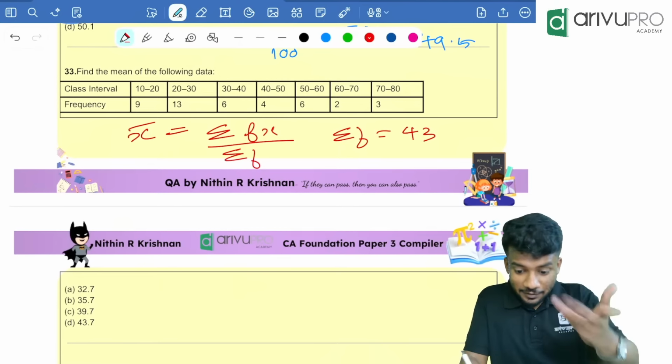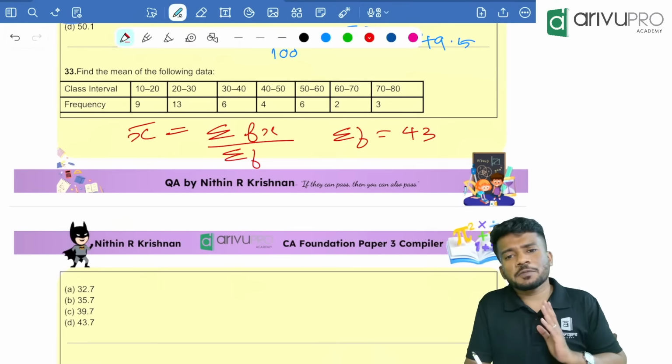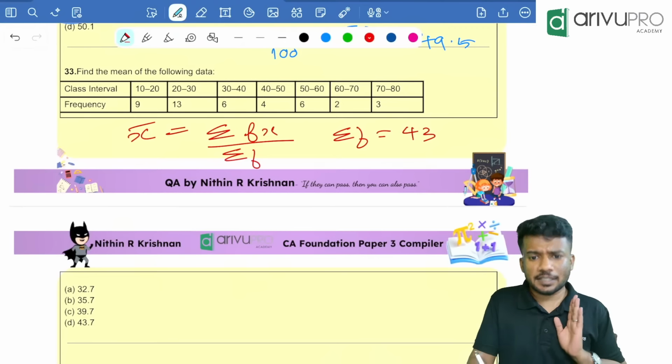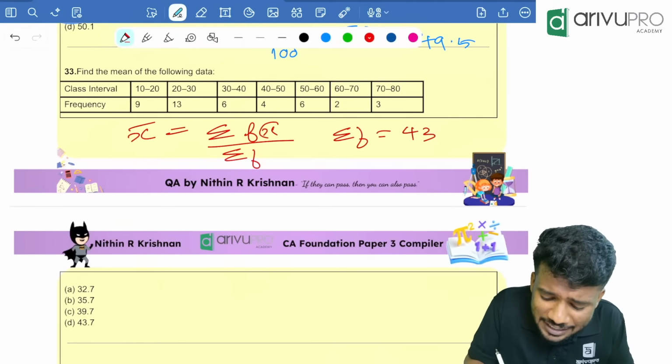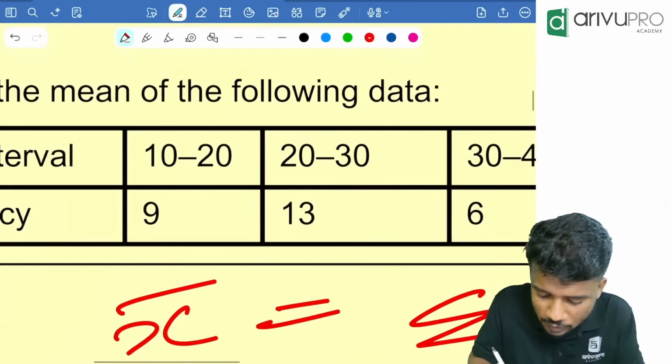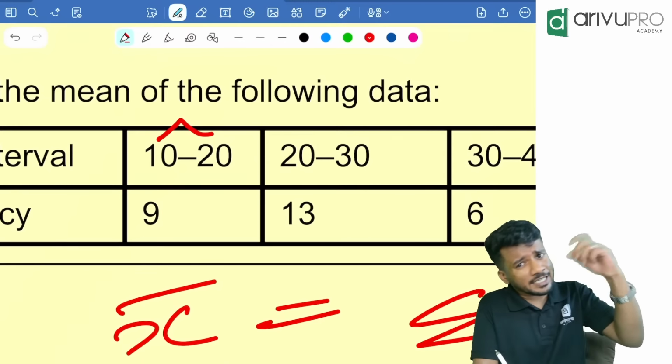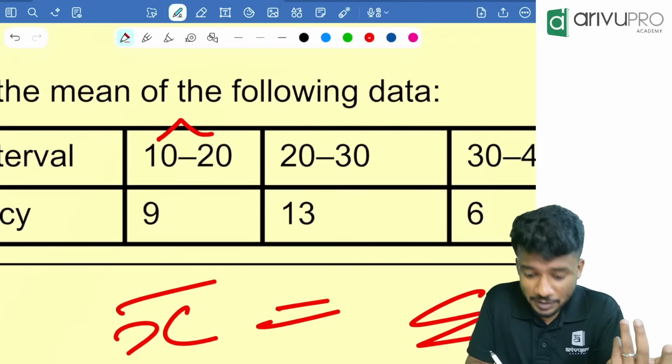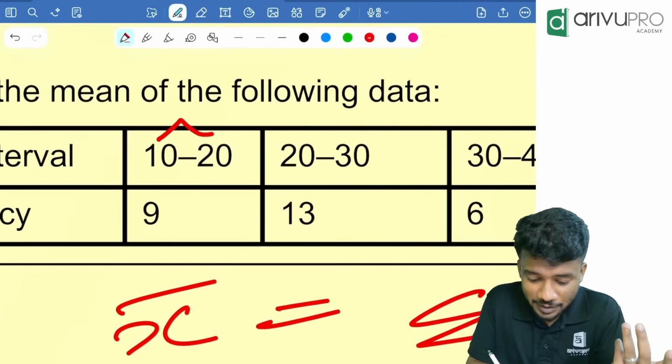Yes, same question I think with this also we did in marathon. So sigma f is equal to how much? 43. Correct? Now people, how to find the x value? We need to take the class mark or the class mid value. How to find class mid value? We studied in chapter 13, and here also we have studied 10 plus 20 divided by 2, which is 15.